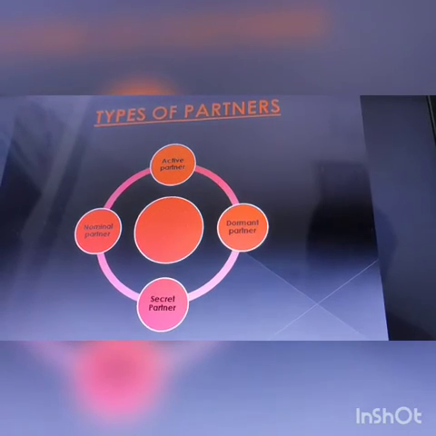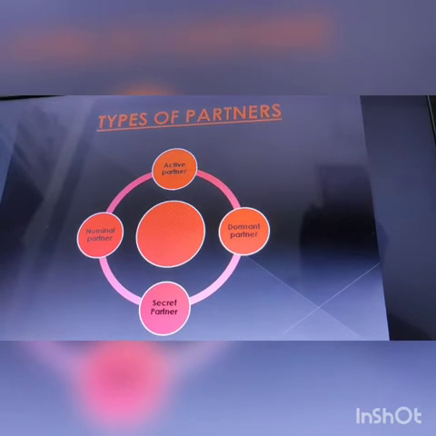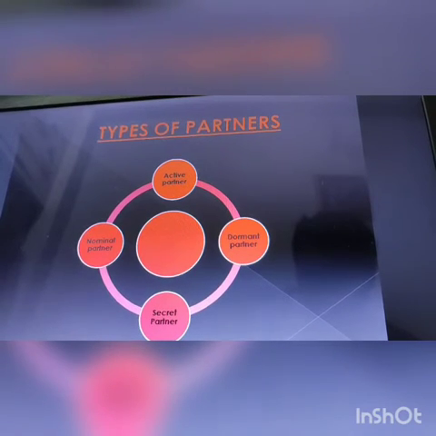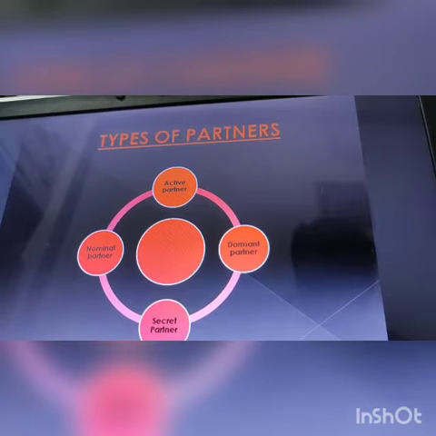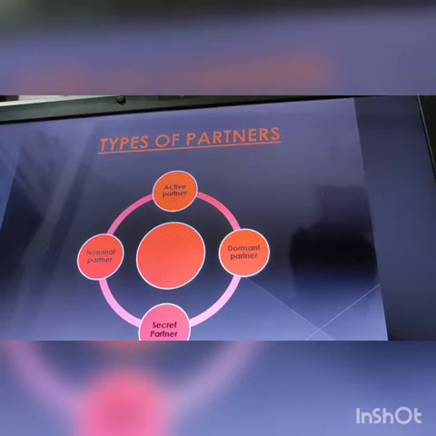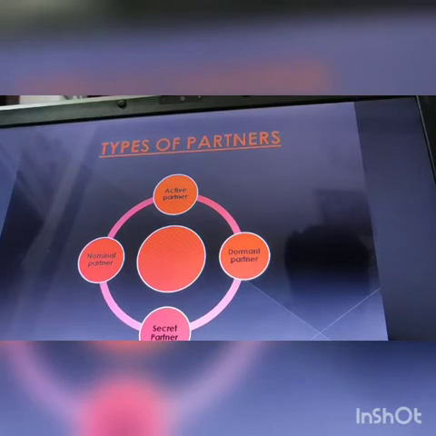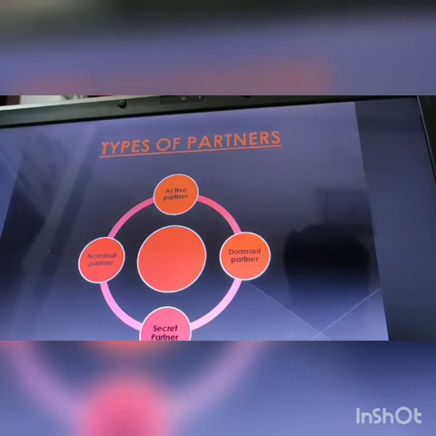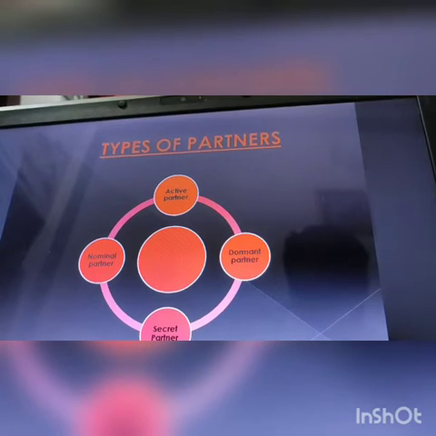Now the time is that we will discuss the types of partners in a partnership firm. We have four types of partners in the partnership firm. The first is the active partner, the second is the dormant or sleeping partner, the third is the secret partner, and the fourth is the nominal partner.